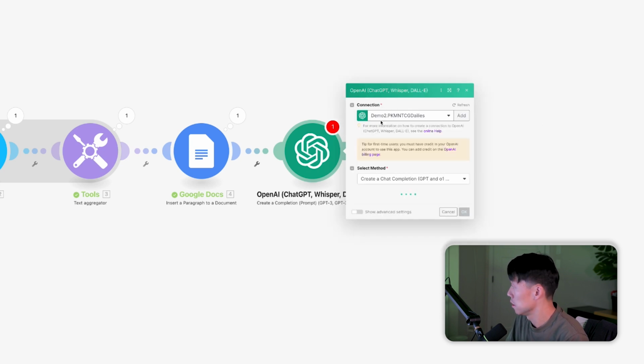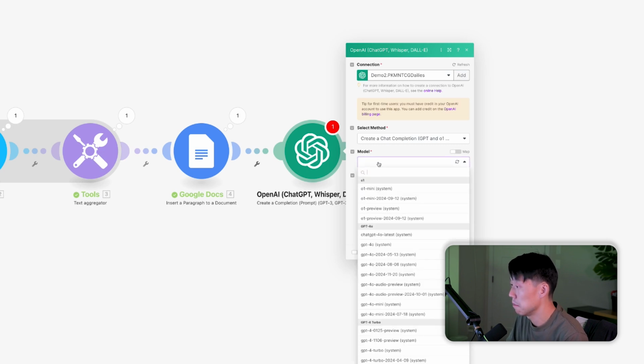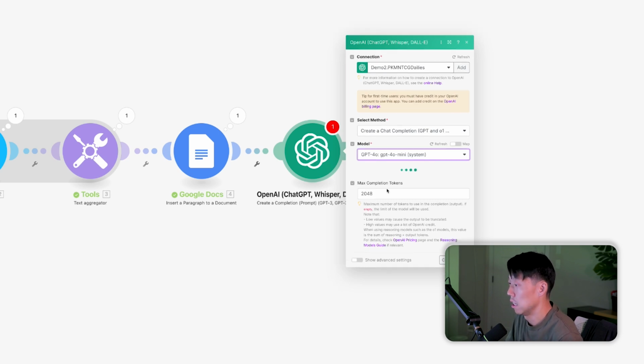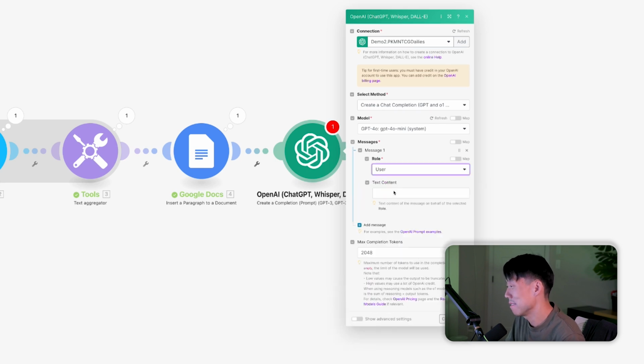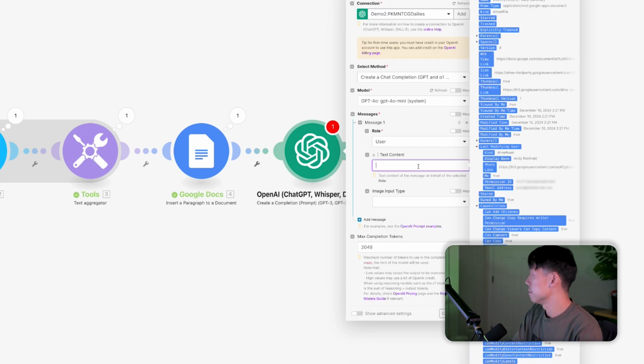And the connection is already there, so we don't have to select it, but go ahead, select the right connection, create a chat completion method, model. I'm going to go with the 4.0 mini again, just because it's lightweight. It'll work super fast. Now, the role and stuff, we don't have to get too fancy. Just use user. And then the text content, I'm going to be a little bit more specific here, but nothing too crazy again. We're not doing any kind of crazy prompt engineering here.